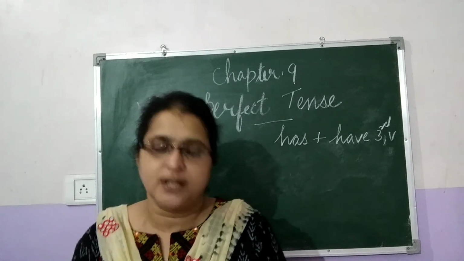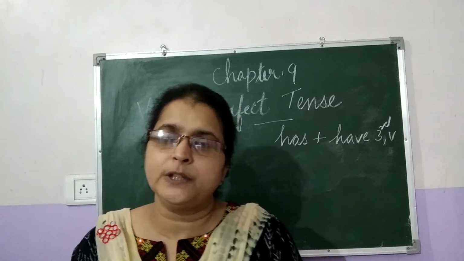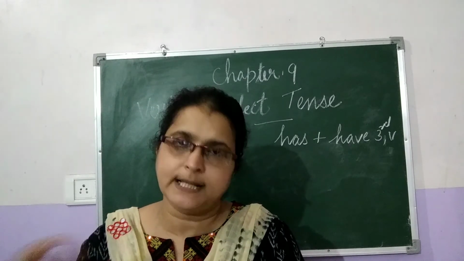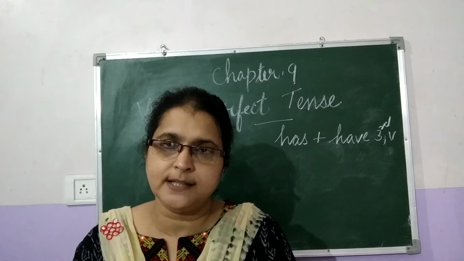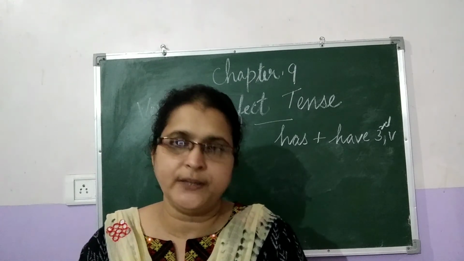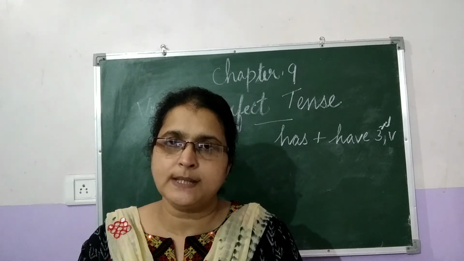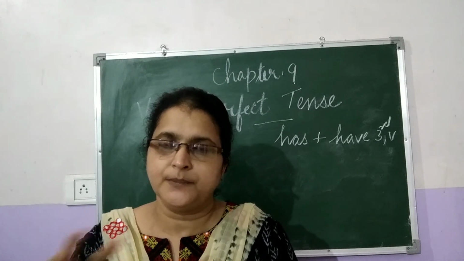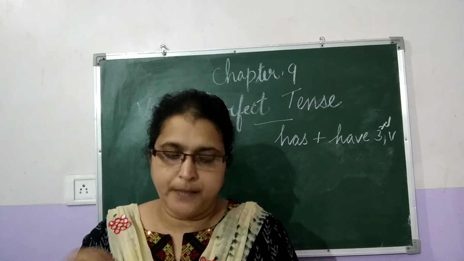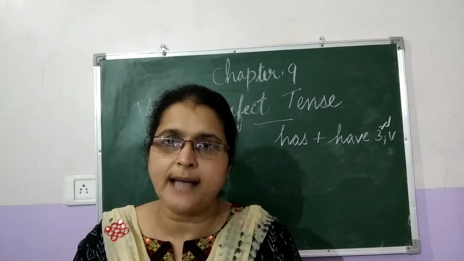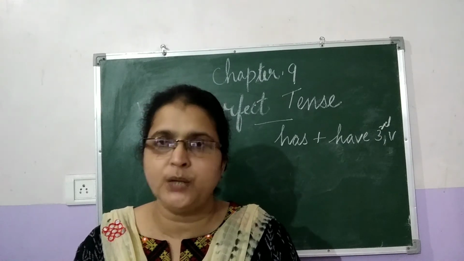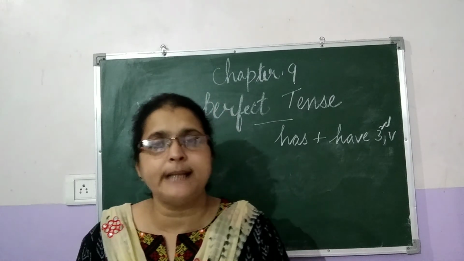We remember that the auxiliary verb comes first, then comes the subject. When you form the interrogative sentences in present perfect tense, we use the auxiliary verb, that is has or have. So mainly here the subject is third person singular, we use has. Has Rajan played well? So the next one is WH questions.